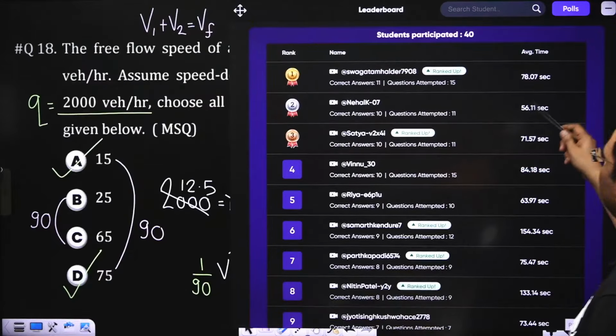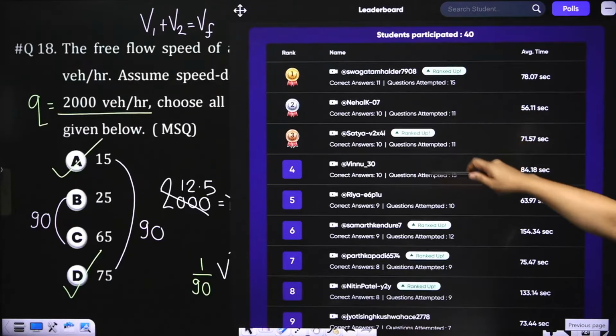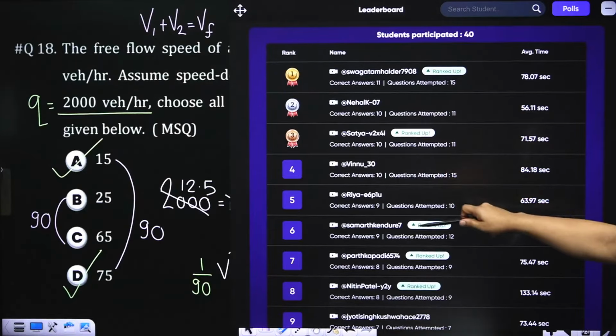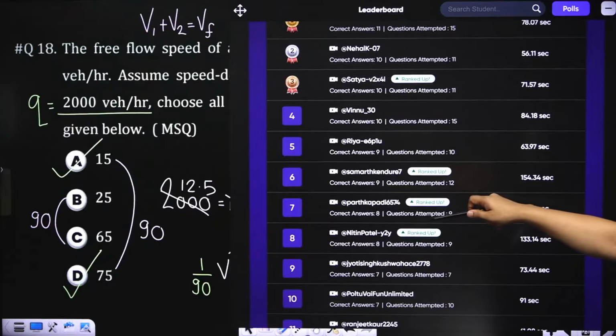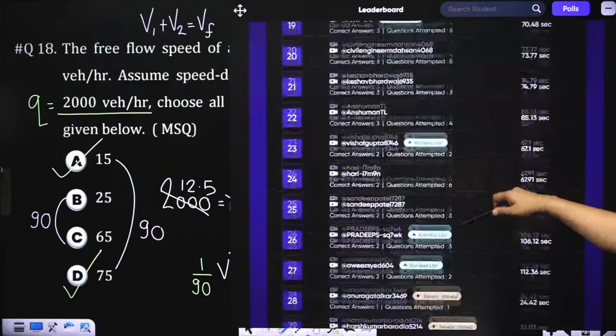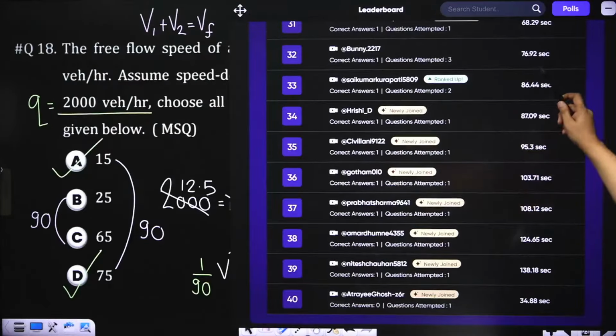Okay, so these students are solving correctly. Very good. Mr. Swagatam, Neha, Satya, Vinu, Riya, if they are real names. Okay. Good students. God bless you. Keep it up.